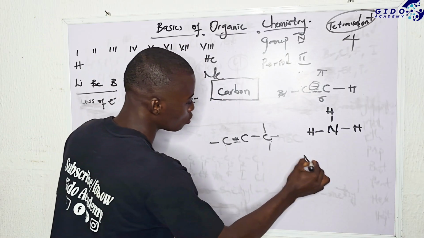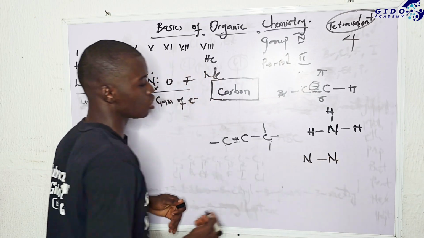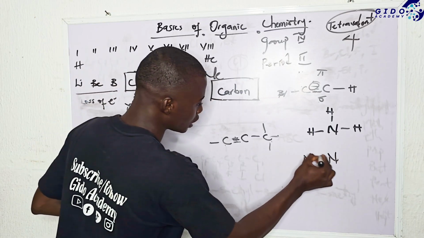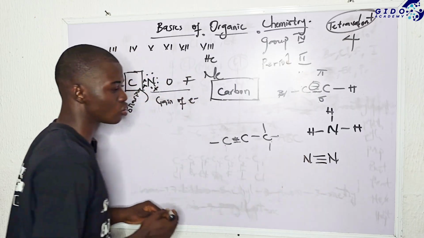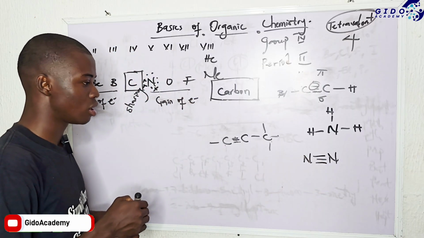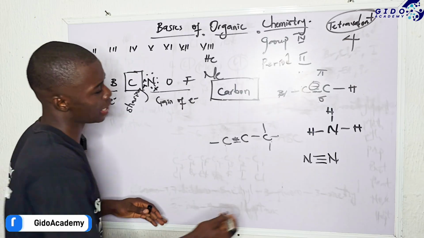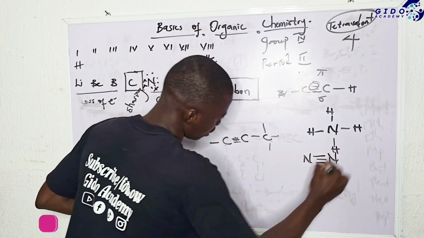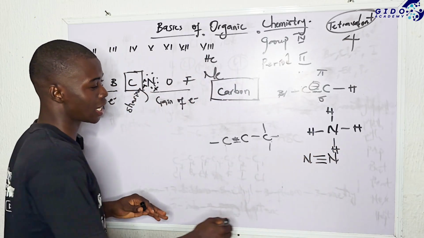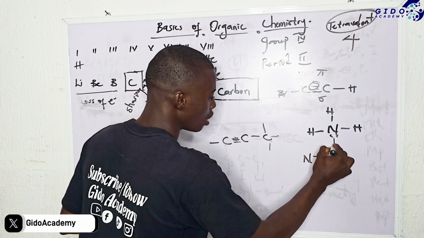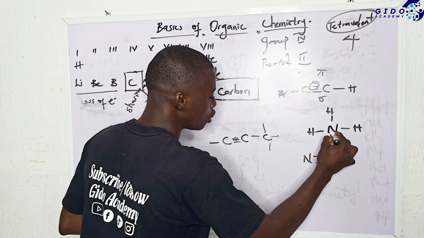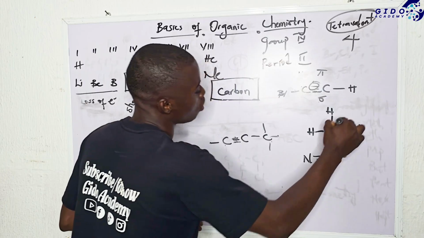If nitrogen wants to be bonded to nitrogen, this structure will not be correct like this. Even if it is like this, it is not correct. If it is like this is when the structure becomes correct. And there is a way whereby a hydrogen can as well come to this place, using the lone pair of this guy to form another structure.